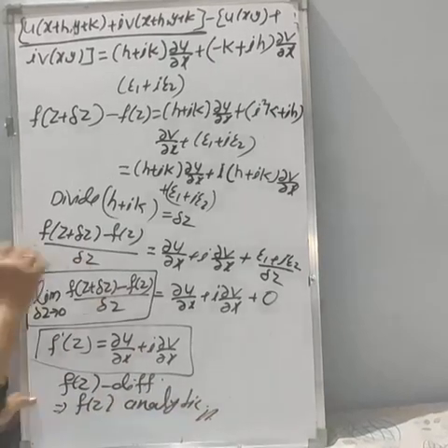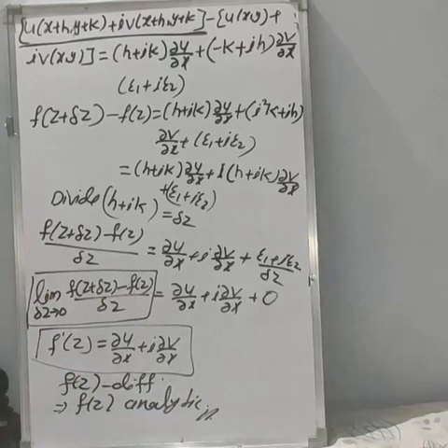And we have to prove this statement only, that f of z is analytic. In the starting I gave the basic definition of an analytic function: the function is analytic if its derivative exists. Here the derivative exists, therefore the function is analytic. This is the sufficient condition for f of z to be analytic.